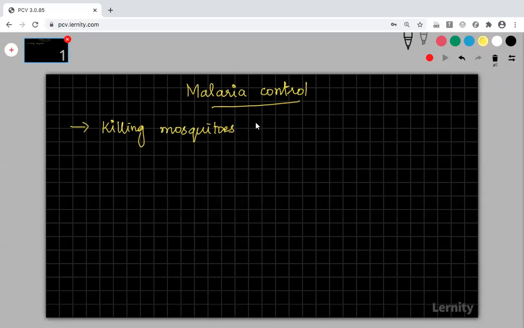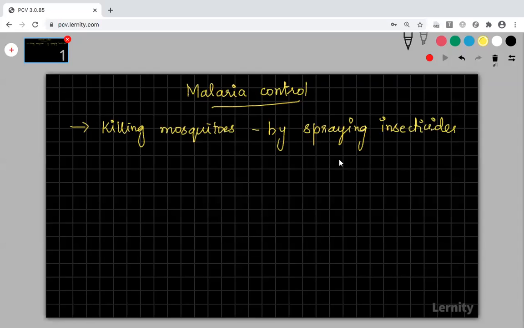Killing mosquitoes can control malaria. How can you kill the mosquitoes? By spraying. Mosquito is an insect, the vector that carries the organism Plasmodium. So to kill the insects, you can spray insecticides.